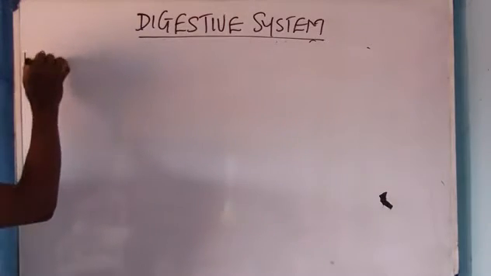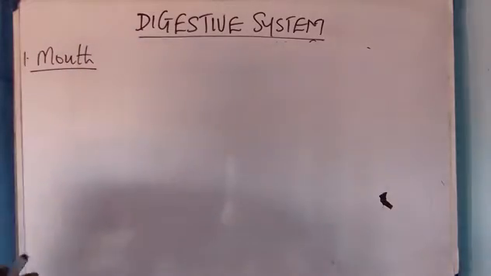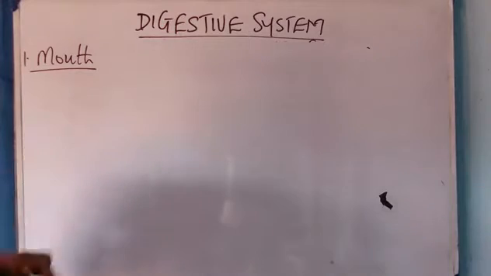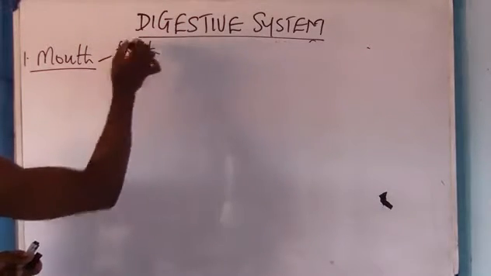One, you have the mouth. Now, before I take number two, let's discuss what the mouth is all about. The mouth is made up of the tooth, the tongue, and the salivary gland.